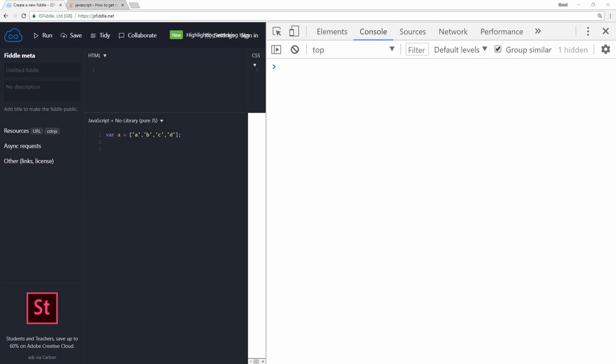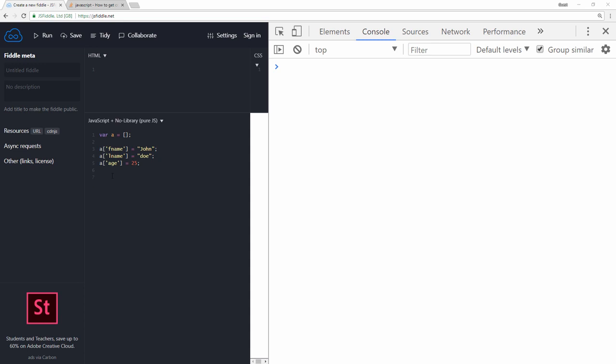Number 3. Mistaking array with associative array. Using number index is a standard method to access an element in array, but not if you are already using name index. When you create a new array and start using name index, JavaScript will redefine the array into an object that some would call associative array. Since technically it's not an array anymore, using an array method or properties such as array.length or using number index will produce incorrect result.